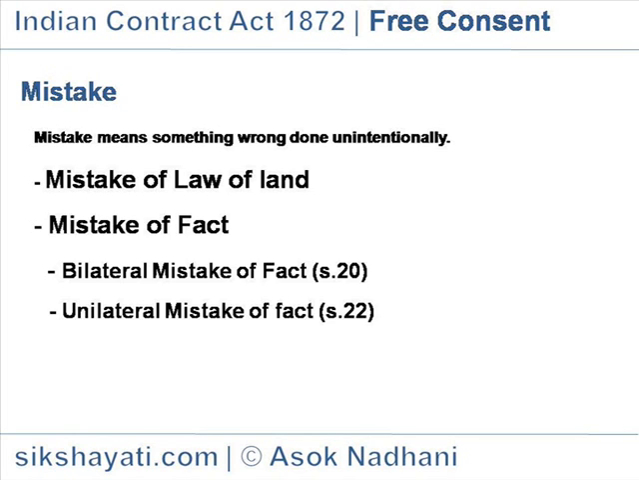Example, X had 2 cows, one black and another white. X offered to sell the black cow to Y at rupees 20,000. Y agreed to purchase the cow, believing that X is selling his white cow. Hence, there is no contract as there was bilateral mistake on the subject matter.